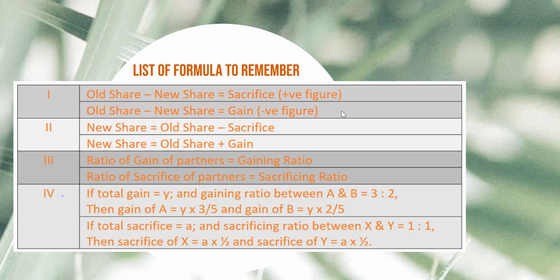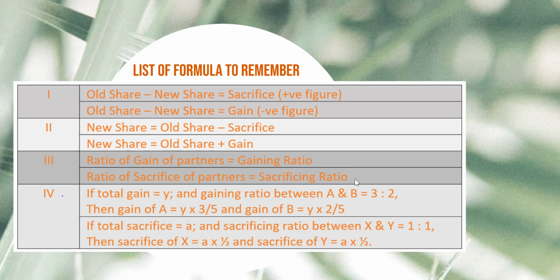New share: in case of sacrifice, we need to take the old share and deduct the sacrifice. And to get the new share in the case of a gain, we need to take the old share and add the gain. If we put the ratio of the gain of the partners together, we get the gaining ratio.